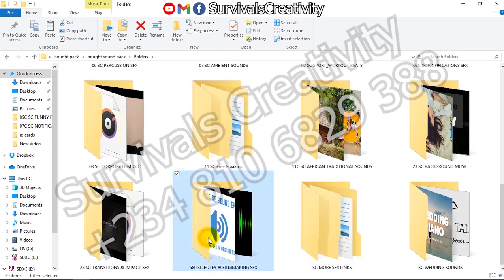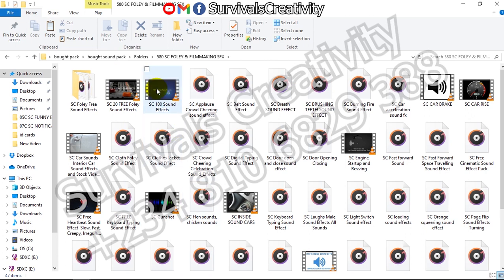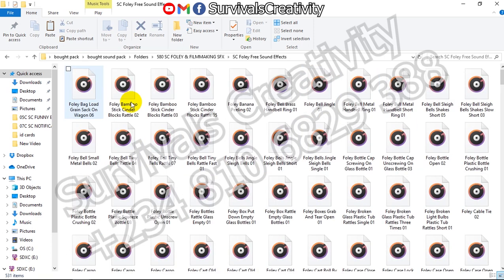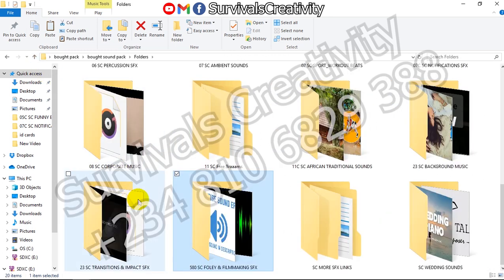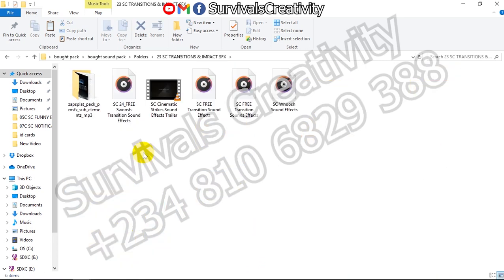This is what you need for your film making, different sounds, both applause, brushing teeth, any sound you can think of. Here we have 46 files, and in this folder we have 531 files. So most of the things you need for your video film making will be found here. Here we have transition packs.